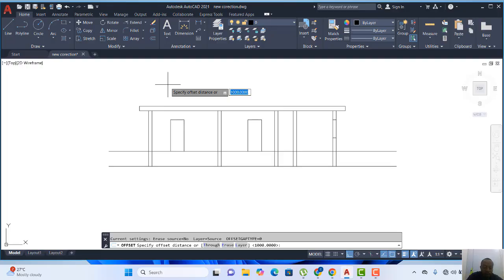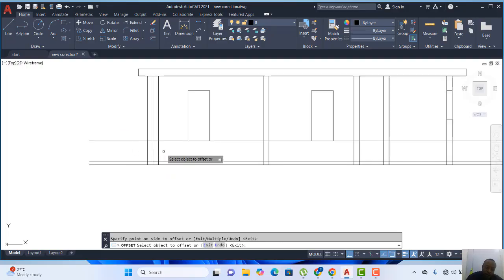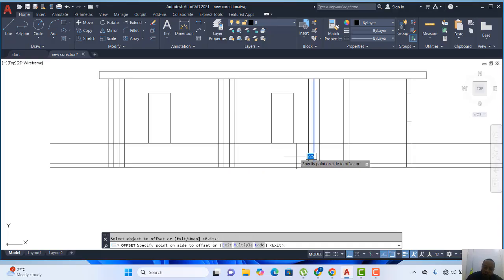I'll go to my offset, and then I'll type, that is the blinding, right? Let's say we use 150 as our blinding. So I'll set 150 up. Then I'll set another 225 to both sides for allowance for excavation, or foundation trench allowance. So we have set 225 because the block work thickness is already 225.